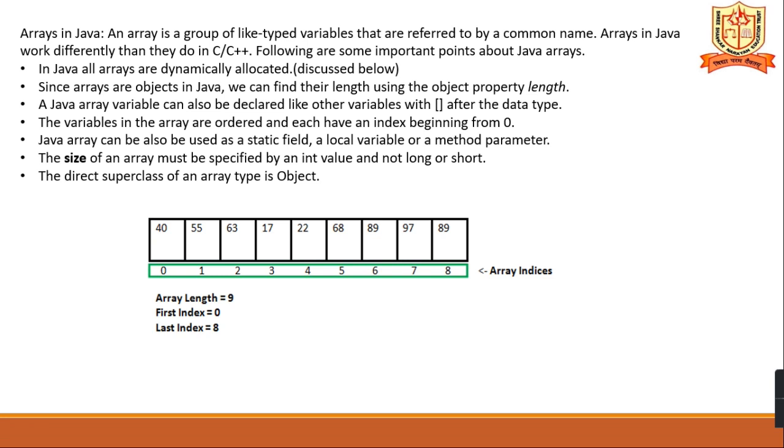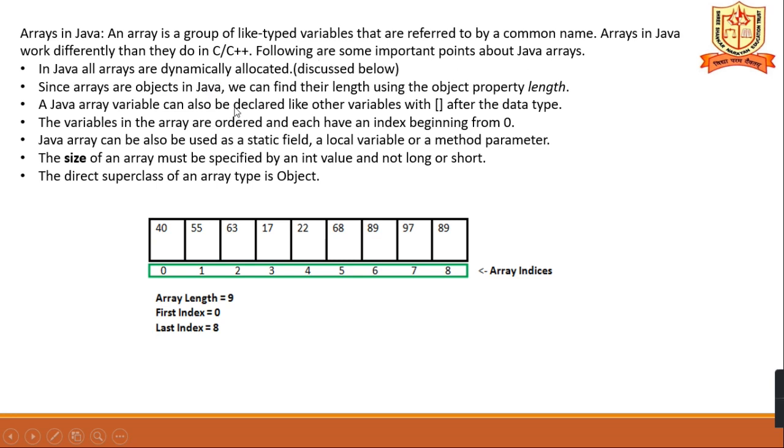And the next topic is arrays in Java. An array is a group of like-type variables, that means similar data types. An array is a group of similar data types that are referred to by a common name. Arrays in Java work differently than they do in C and C++. Following are some important points about Java arrays.